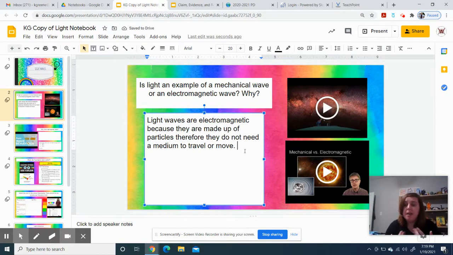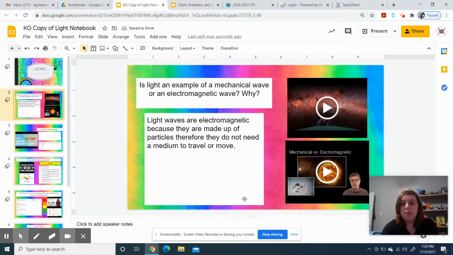And on top of that, because they are also particles, they have a physical thing that makes them up. So it's not like vibrations, where something is being shaken and that then causes the sound. Light can be created, and then it's a thing that's there that can move through space. Unlike sound, which can't move through space because there's nothing there to travel on, light can move through space, and that's why sunlight is able to get to us from the sun to Earth. This one will be a big one for the test.